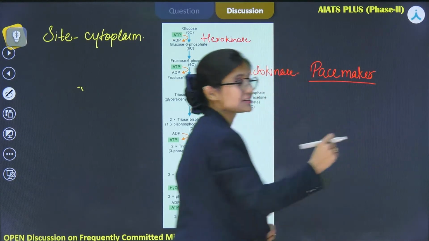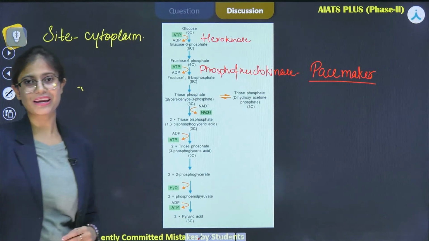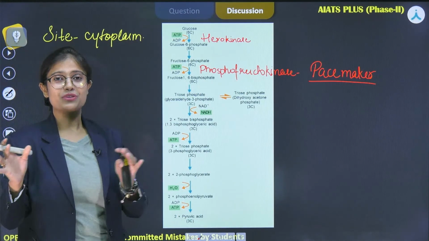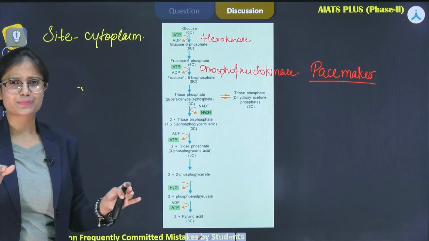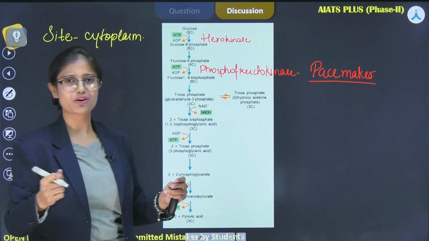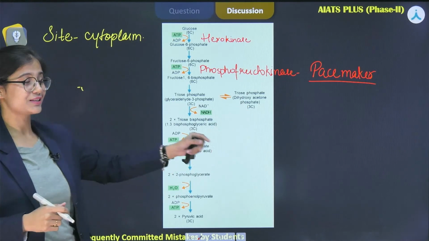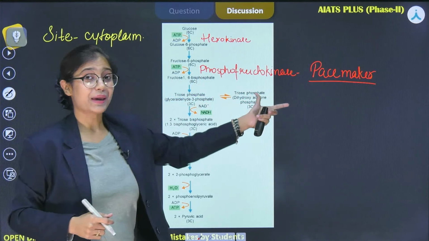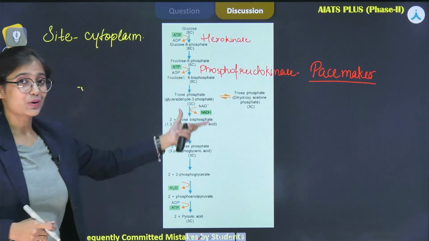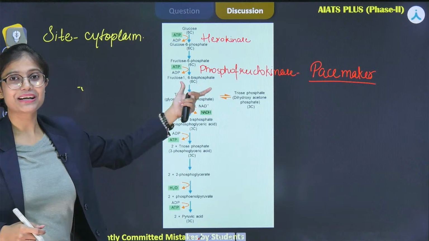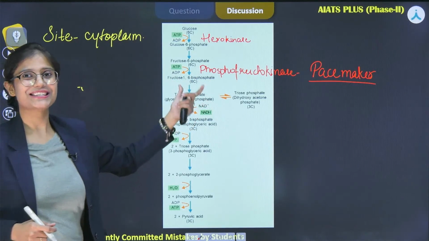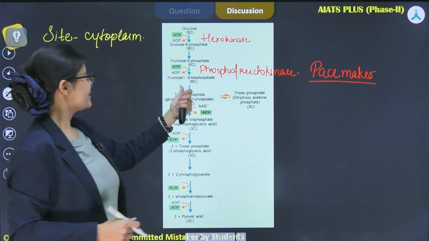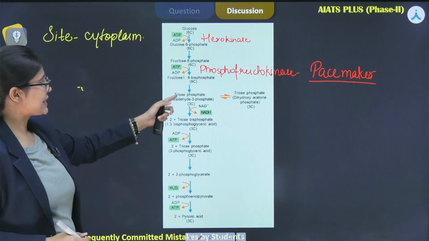Pacemaker, you understand? It is put in the human body for the functions of the heart, which is pumping of blood. So it is actually the pacemaker of this complete process, and it catalyzes the rate limiting step of glycolysis.